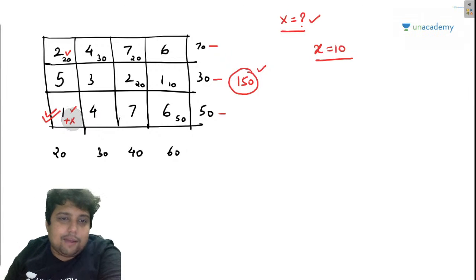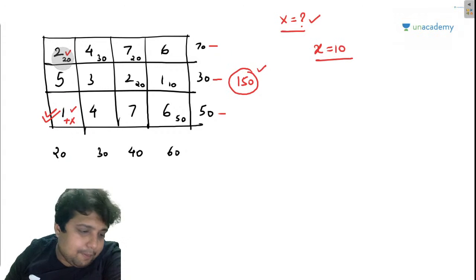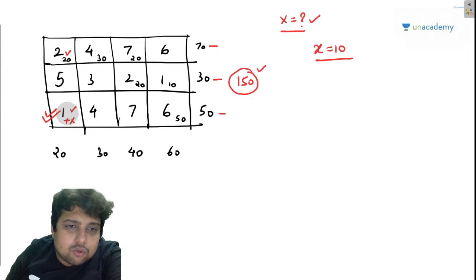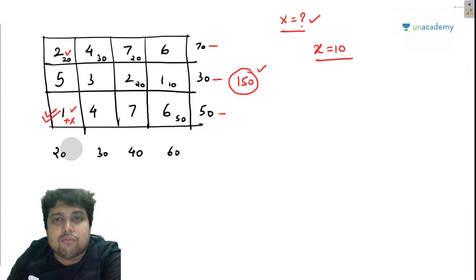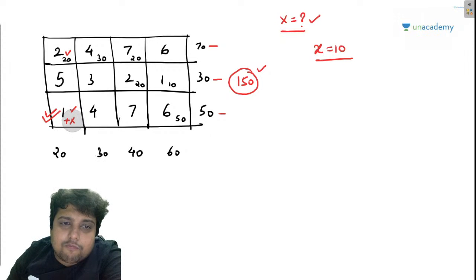Yes. So all I'm saying, my friends, is that I am giving this place 10 units, X equal to 10, and this is 20. So 20 plus 10 will become 30, but this godown can only sustain a maximum of 20 units. It cannot sustain 30 units. I hope people are getting my point. Now, if I am giving 10 packets of Maggie to this place, then I will have to take 10 packets of Maggie from this place.